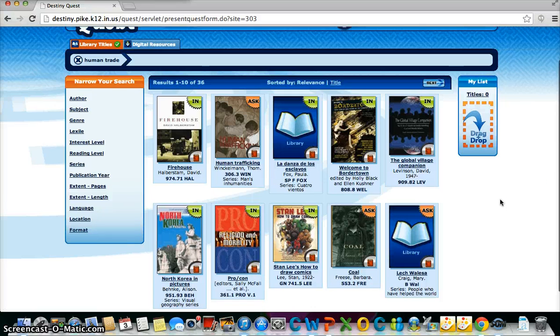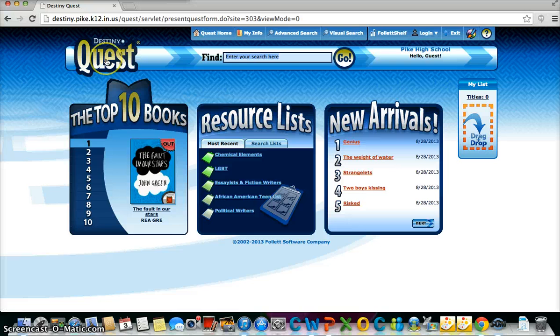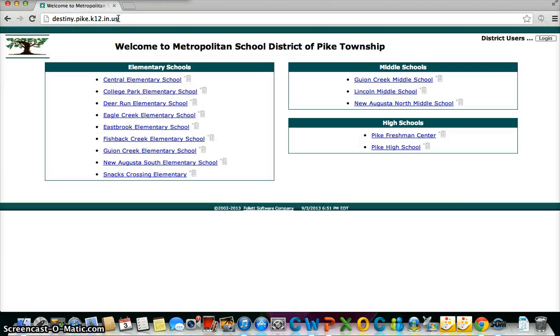If you don't see any book sources in Pike High School, then you could go back to Destiny. I'm going to see if there's anything at the Pike Freshman Center.